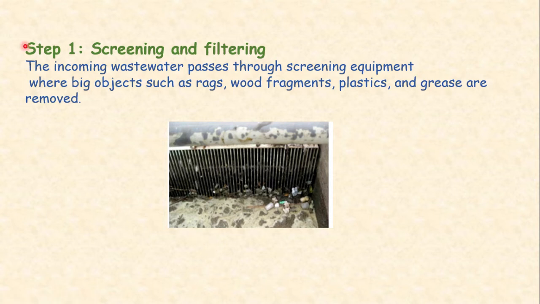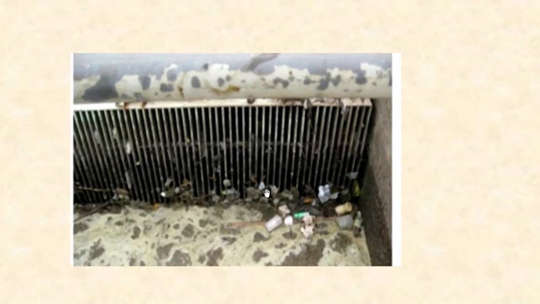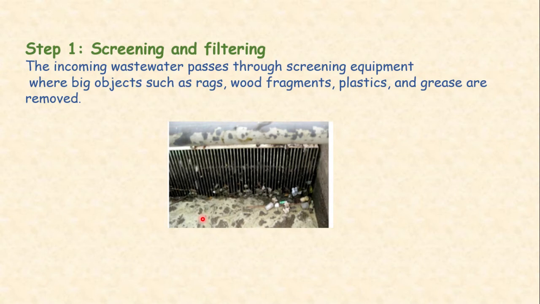Step number 1 is the screening and filtering stage. You can see in this picture what is showing here, that the objects cannot pass through it and hence are stopped. So the incoming wastewater passes through screening equipment, where big objects such as rags, wood fragments, plastic and grease are removed.